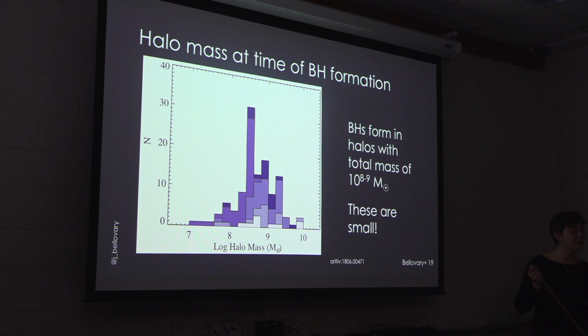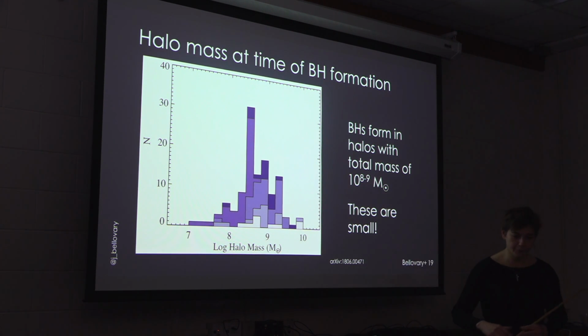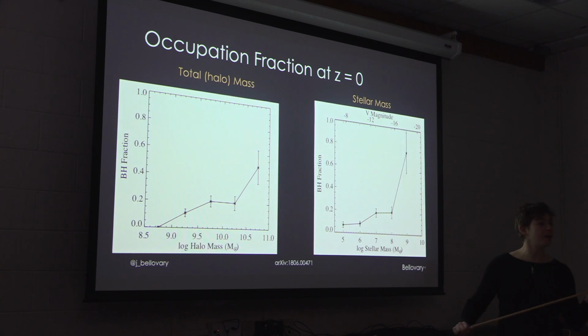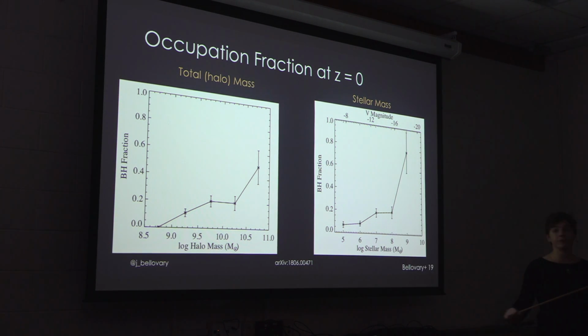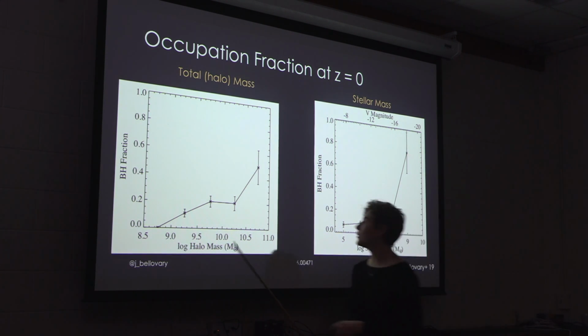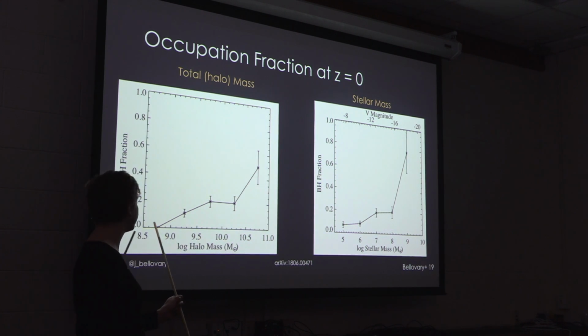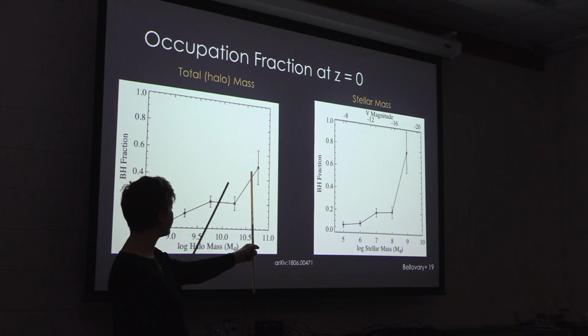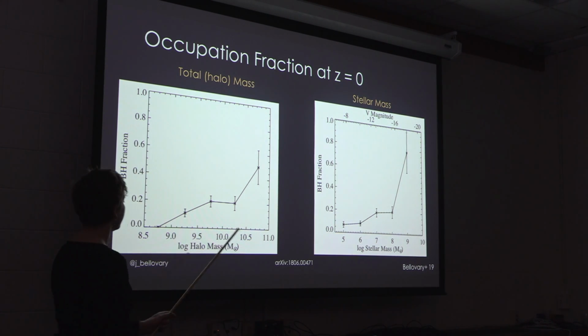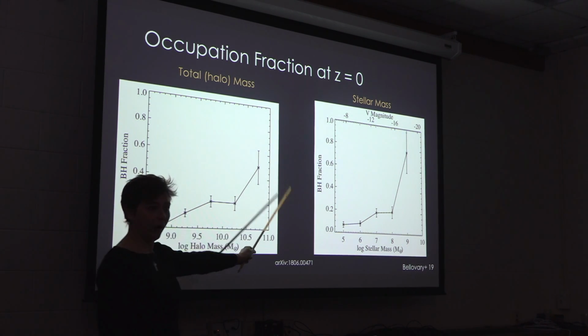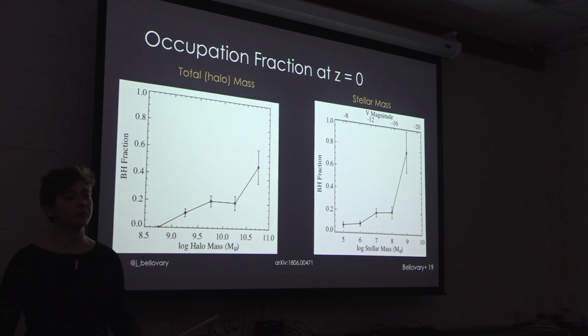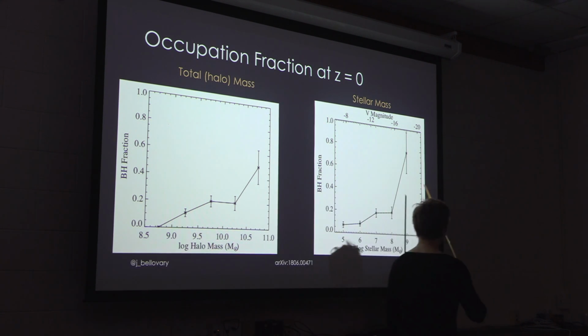Yeah, so not every halo has particles that meet the criteria for black hole formation. So what I have here is the occupation fraction of halos with black holes at redshift 0. Here I have it versus halo mass, and here I have it versus stellar mass, with magnitudes at the top for anyone who speaks magnitudes, which is probably not too many people in this room. So you can see that for very small halos at redshift 0, it's not very likely that they'll host a black hole, but as the mass increases, it's more likely. And then once you get up to more Milky Way size masses off the plot here, then all of the galaxies will host a black hole. And so it's definitely very mass dependent as well as dependent on the stellar mass.